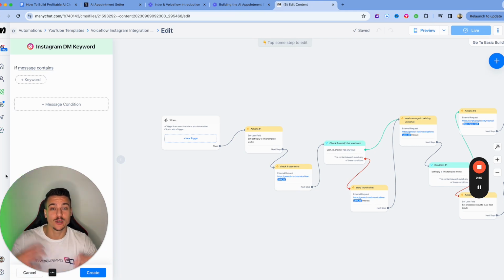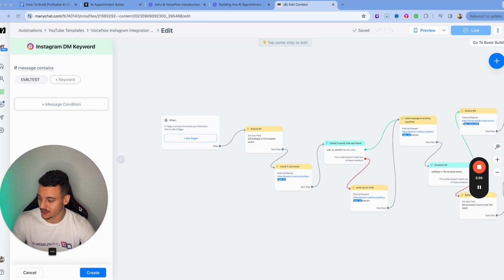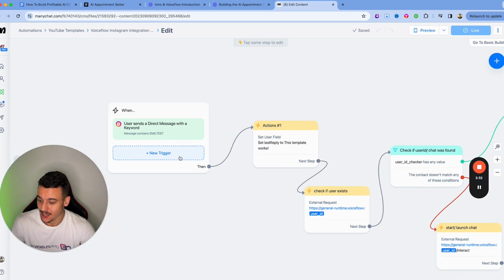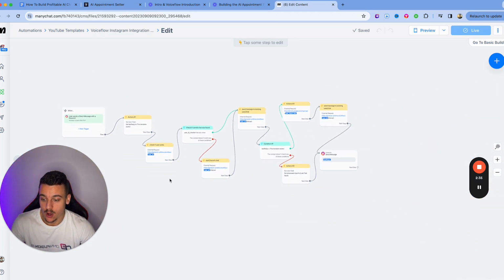I have another video which I made on ManyChat triggers. Go check that out if you want a more in-depth explanation. For this one, I'm just going to do Emil test, and we're going to set up that trigger. Now, when somebody sends a message containing Emil test, we are going to run through all these steps.